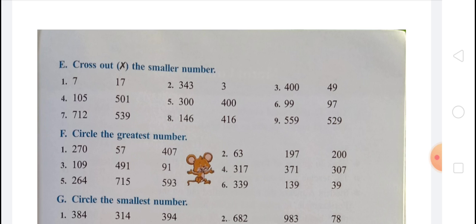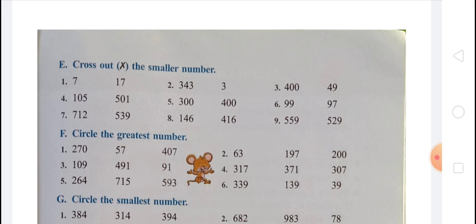In third, 449 and 49. You know that 49 is smaller because 49 is a 2-digit number and 449 is a 3-digit number. In fourth, 105 and 501. When we compare the 100 places, in 105 on the 100 place there is 1 and in 501 on the 100 place there is 5.